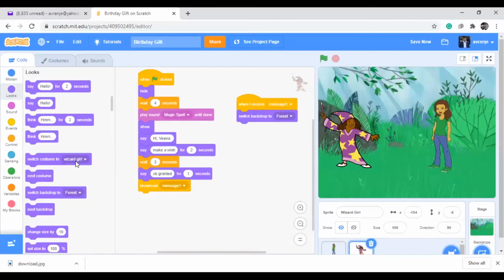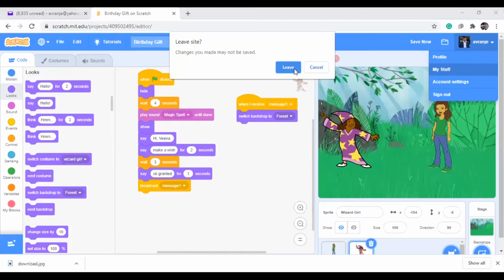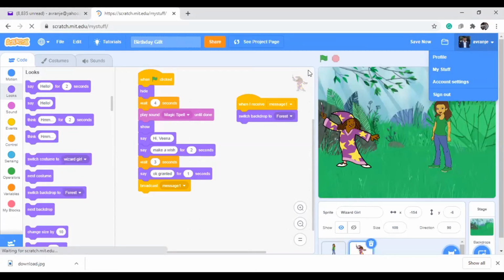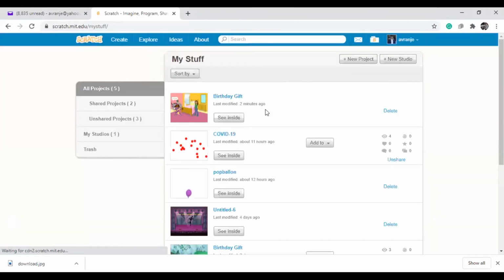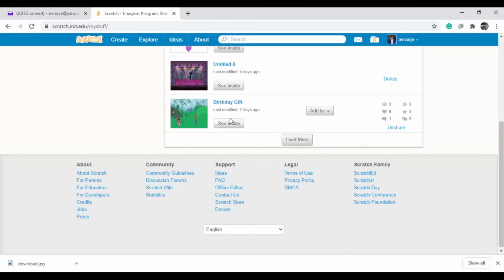Actually, for lack of time, I created a very small thing. If you want to see that game here, you can see here. See, this is the studio. Whatever project I am doing here, I will share it here. And see, I already created this one. You can see here.